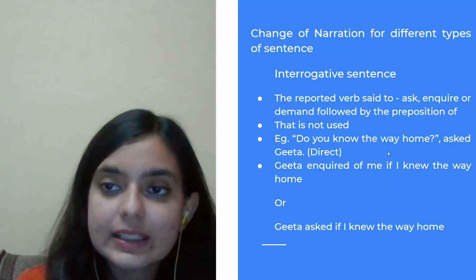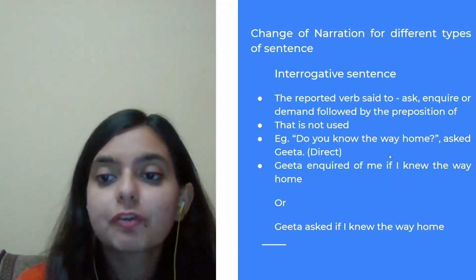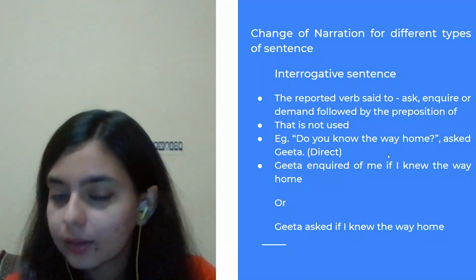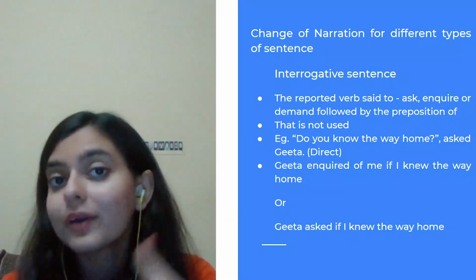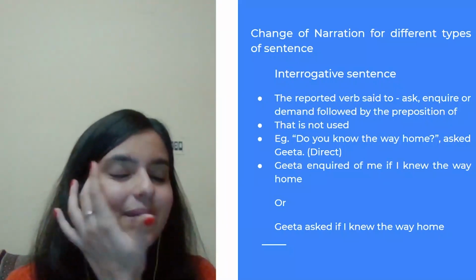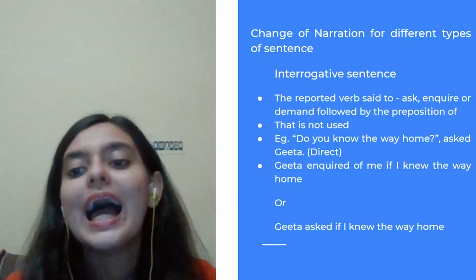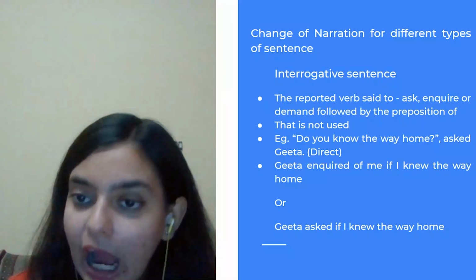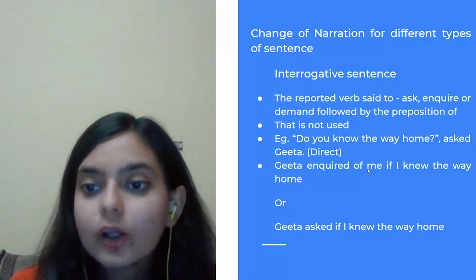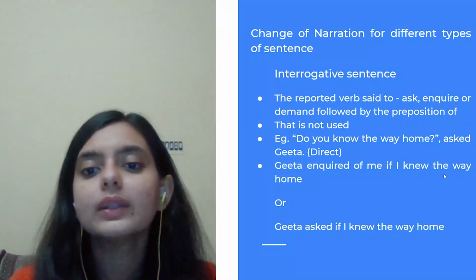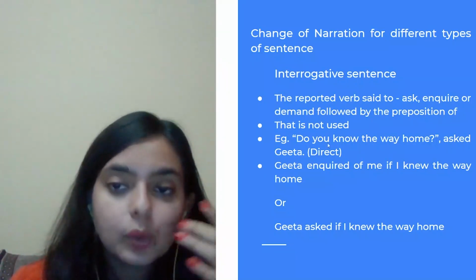Please take care of this thing. You have to use if, or you can use whether, W-H-E-T-H-E-R, not the weather which is the climate. It is whether or if, right? So, Geeta inquired of me if I knew the way home, right? So, do you know?